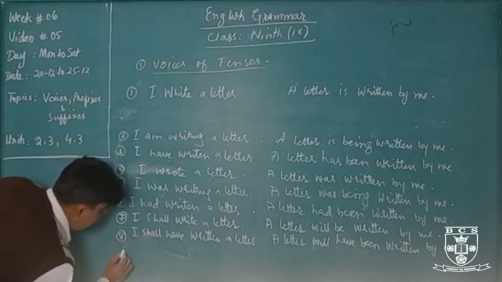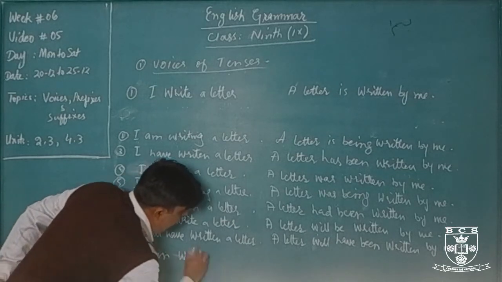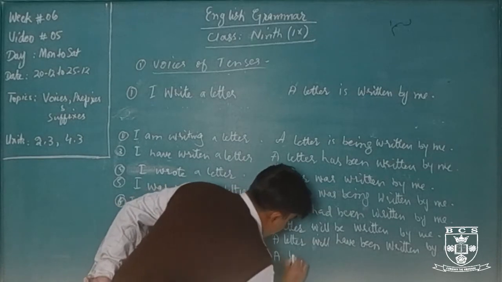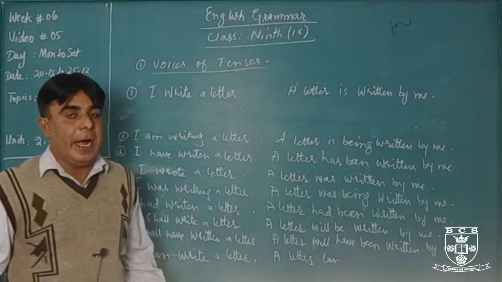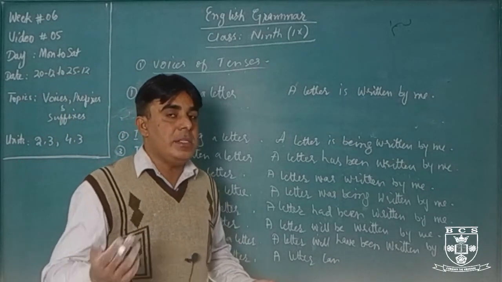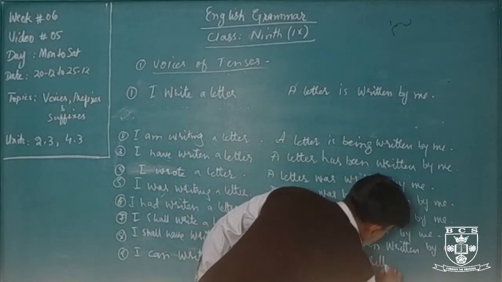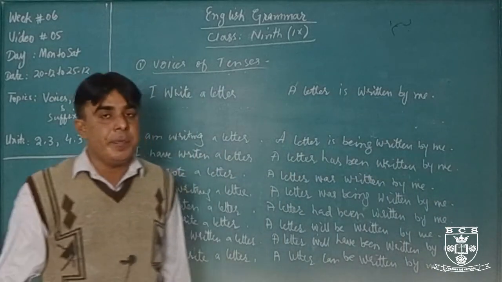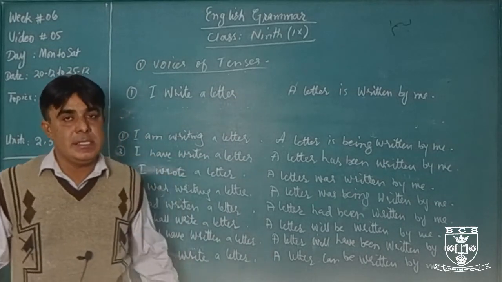Yeah, I can write a letter. A letter can be. Active voice of can is can. But passive voice is can be. And main verb, third form, written by me. Okay, these are the active voice and passive voice of tenses.